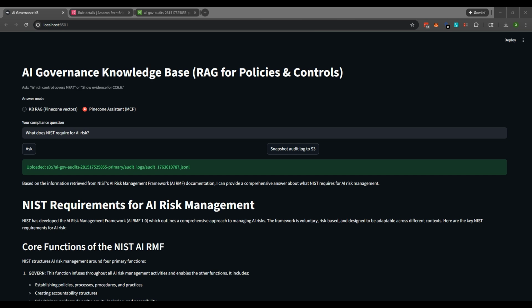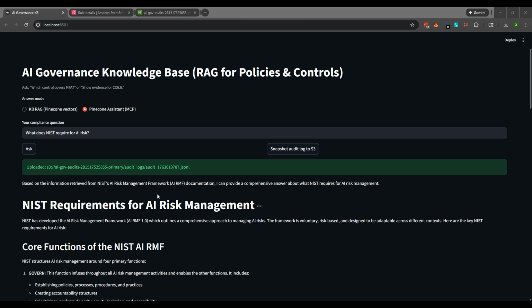So here's the value. You can have faster audits, which means no more where's that doc chaos. Okay, so we're now cutting the where's the doc chaos that we've experienced out there. And it's partner ready. So you get your own namespace, right, using Pinecone.